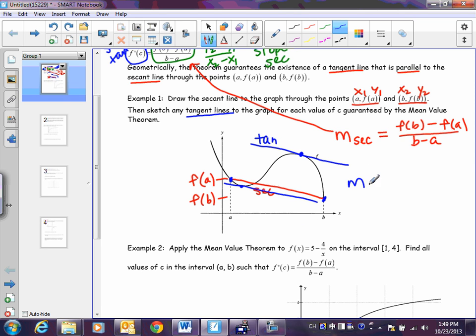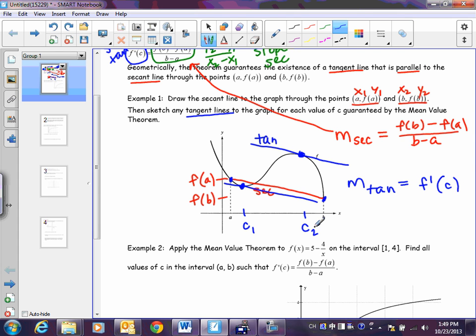Okay, so if I wanted to find the slope of the tangent line, well, I know these two are going to be equal, but this is where you have to do the derivative. And not only that, you have to do the derivative at a specific point. Since I have two, I'm going to label these C1 and C2. There could be 3, there could be 4, there could be just 1.